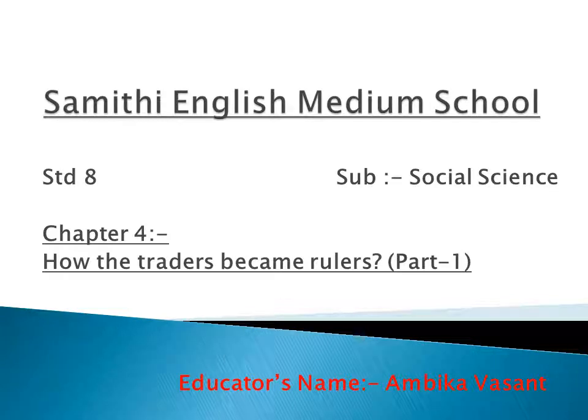I am Ambika Vasant. In the first lesson, we discussed the arrival of Europeans in India. What was their aim? Trade with India. Then these traders became the rulers of India. Now we discuss lesson number 4, how these traders became the rulers. Okay, let us start our lesson.